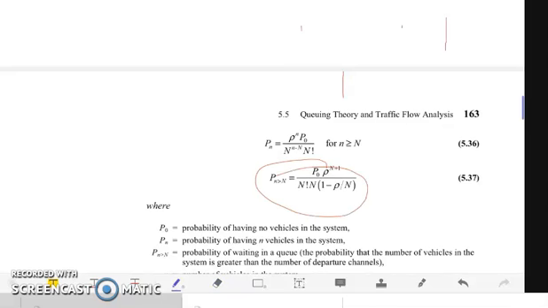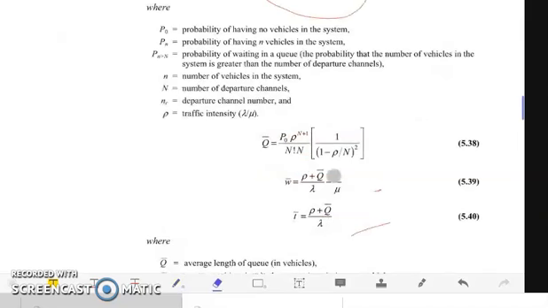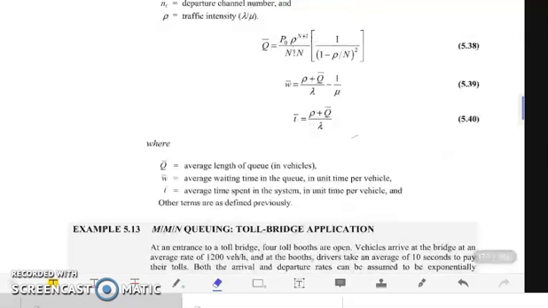You have to take note that small n is the number of vehicles in the system. Capital N is the number of departure channels, and rho is the traffic intensity. And of course, we still have our equations to be used: the average length in queue, the average waiting time in the queue, and the average time spent in the system. So you're going to make use of these equations.